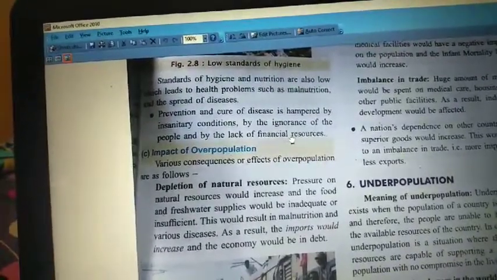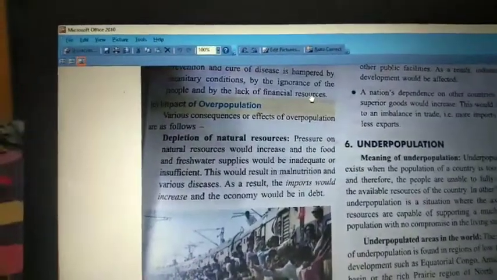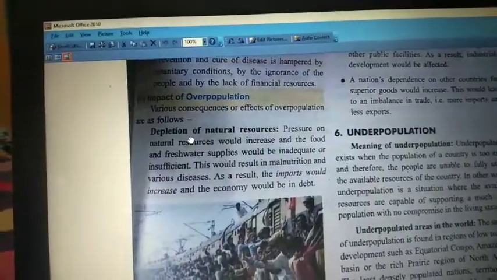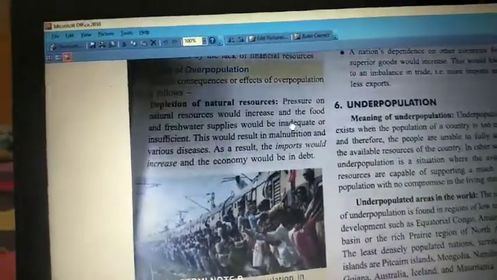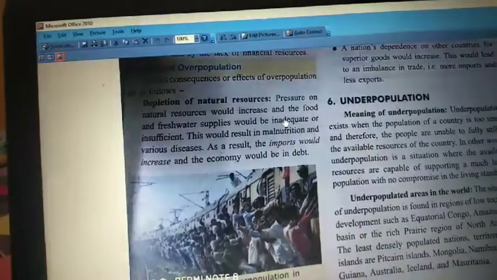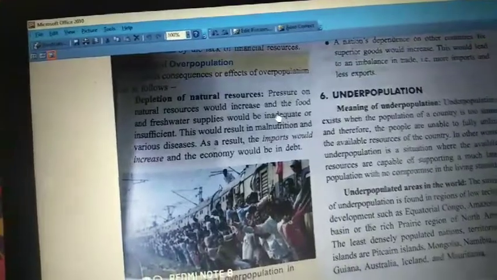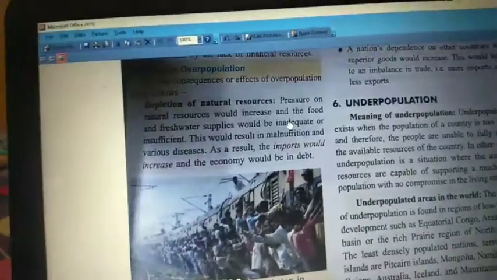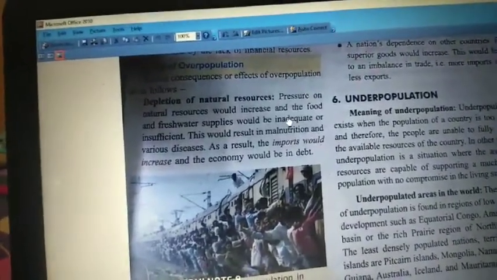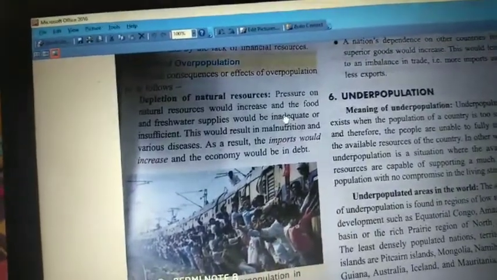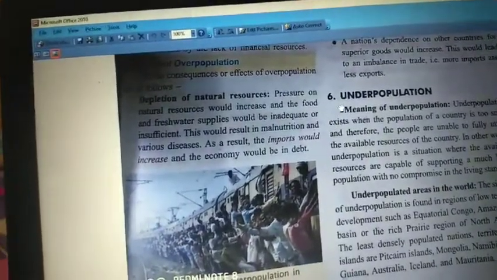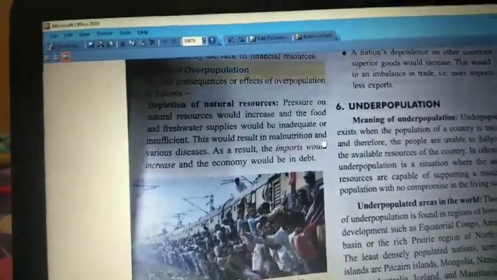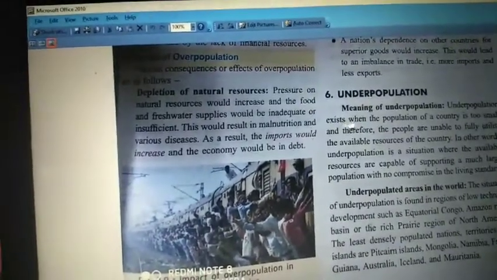And the next thing, impact. So now what is the result? If we have overpopulation, what is the result? The first consequence itself is depletion of natural resources. Depletion means the reduction of natural resources. Presently, whatever natural resources the country has will be completely used up by the present generation itself, leaving the upcoming generation, that is you, in your future. So people cannot get proper natural resources because everything has been used in this generation itself. So inadequate or insufficient resources are what you will see in your future. These kinds of problems will be there because of overpopulation.